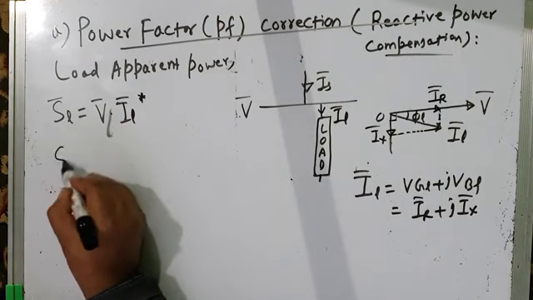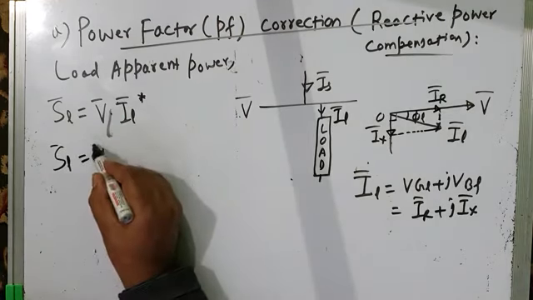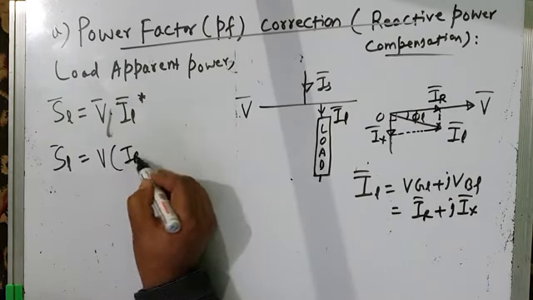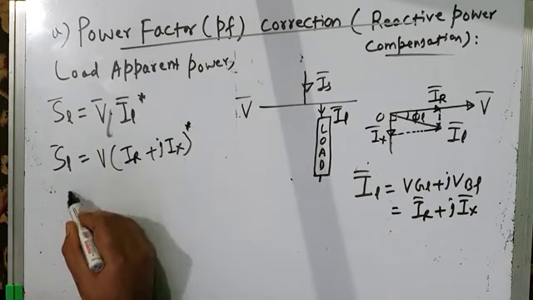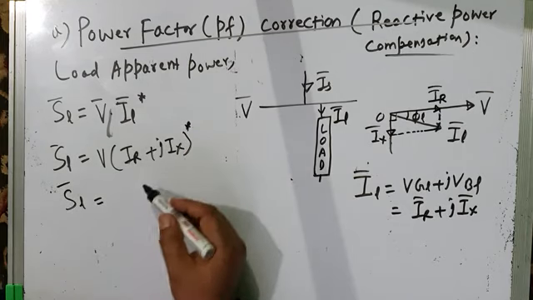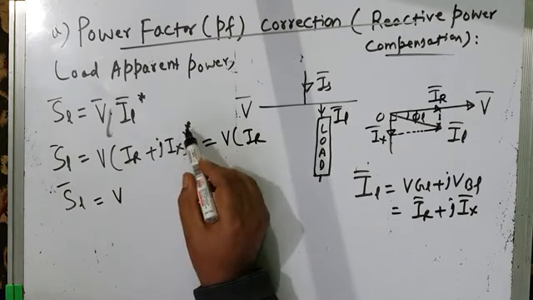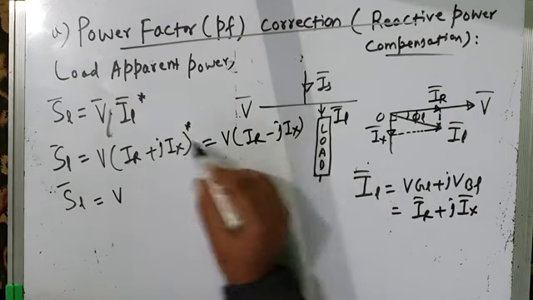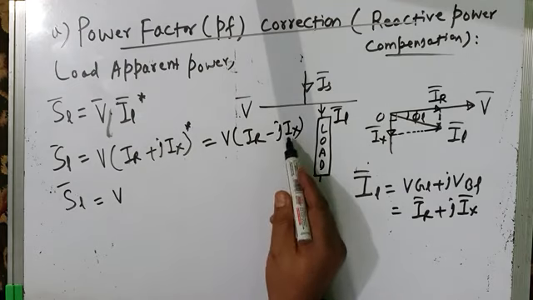So SL is equal to V into IL, where IL is IR plus JIX, complex conjugate. Complex conjugate means IR minus JIX, if you take this star out. So it is V times IR minus JIX.